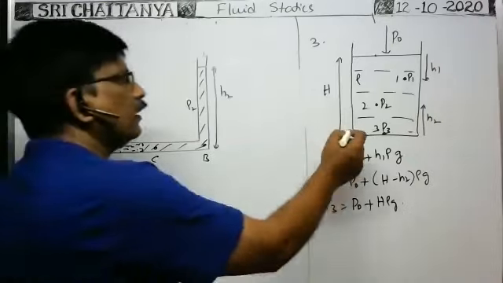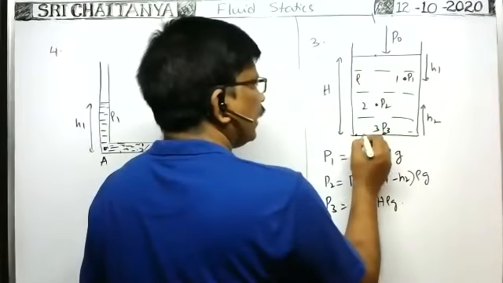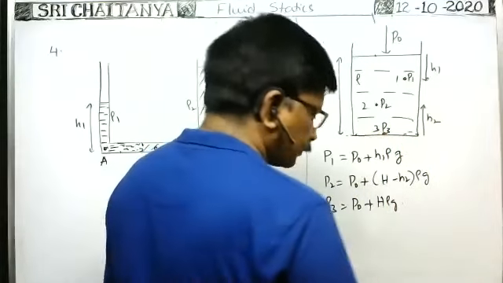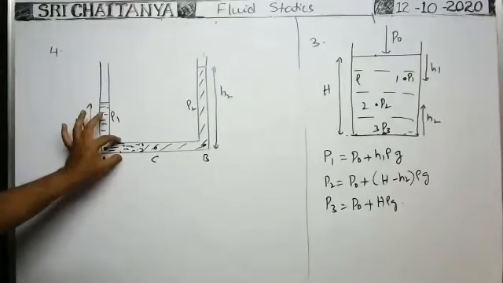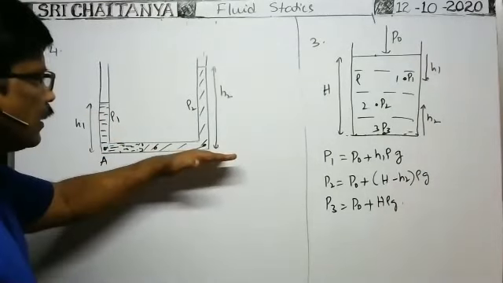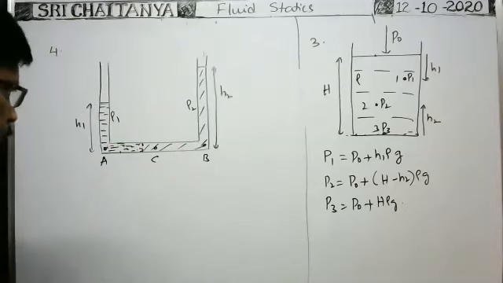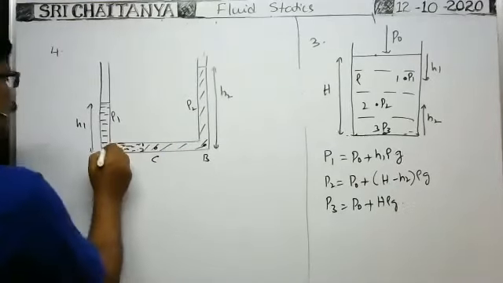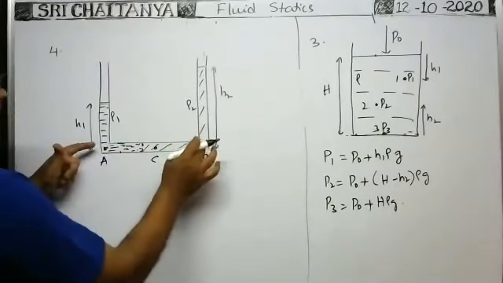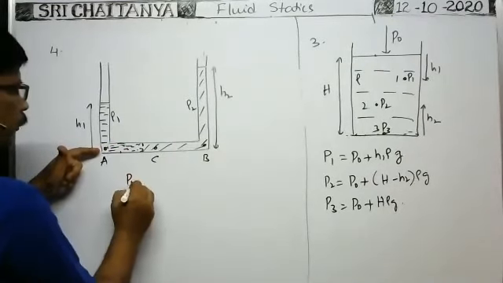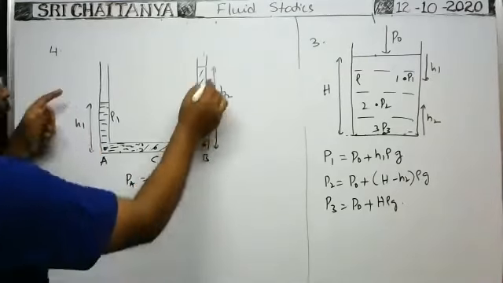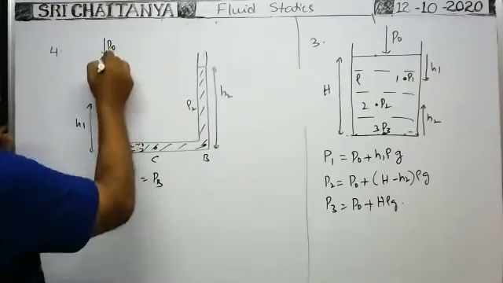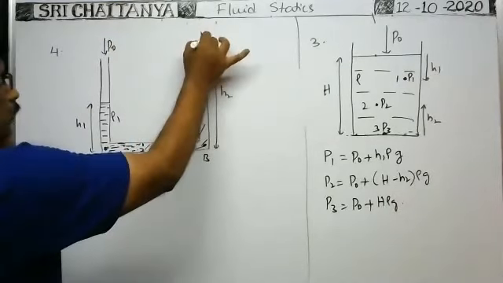Okay, so here you see on this bottom surface, at every point the pressure is the same because it is at the same horizontal plane. As it is a narrow horizontal tube, at every point the pressure is the same. As the pressures are the same here, definitely we can write PA is equal to PB. As these two limbs are open to the atmosphere, atmospheric pressure acts on the surface of the liquid in this tube and in this tube also.